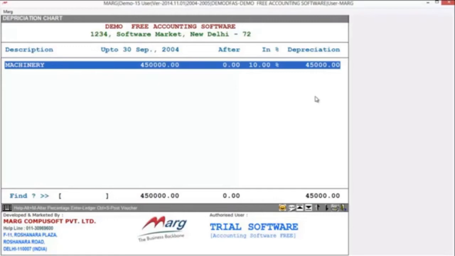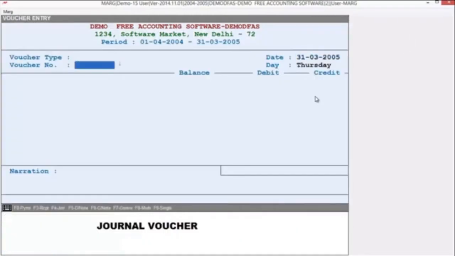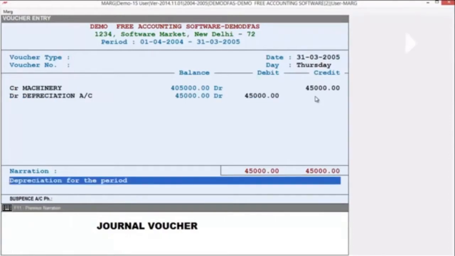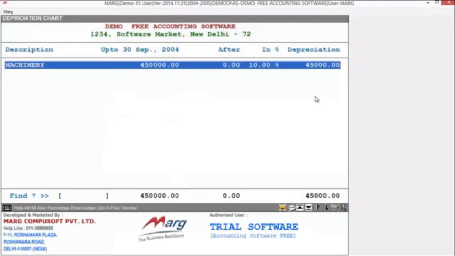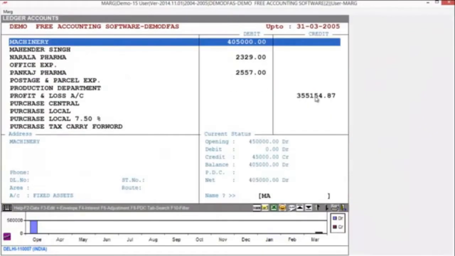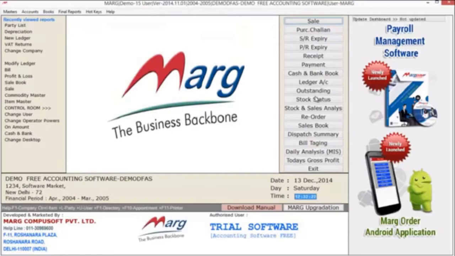Now we proceed in the same manner. Press Ctrl S to post the voucher, press enter here, and here your voucher has posted. Now simply save this voucher. Again, you can view the ledger, and here you can see that your machine value is again reduced by the depreciation amount as per the WDV method. So friends, in this way you have seen in Mark software it is so easy to enter a depreciation voucher without any manual work.